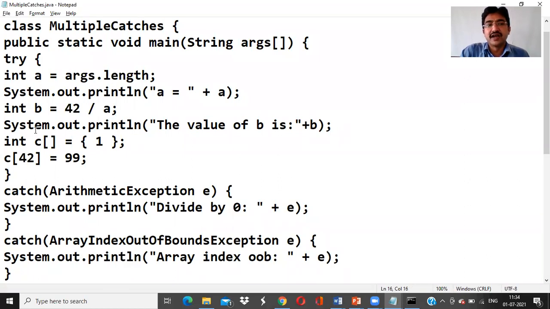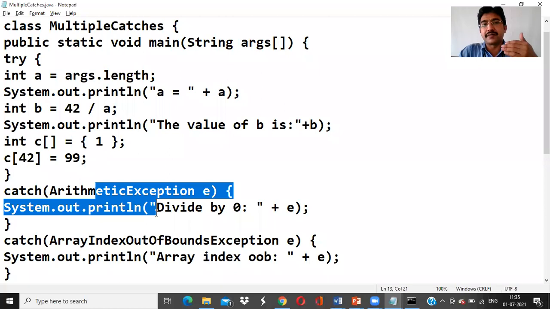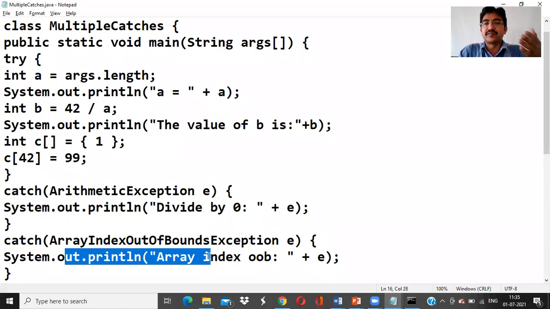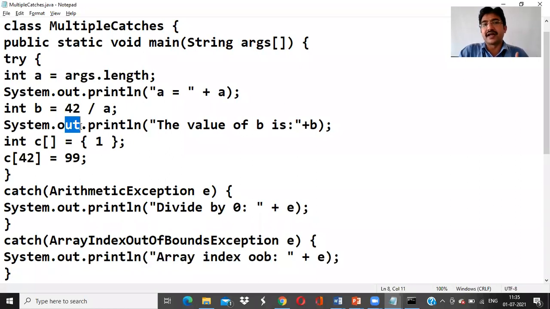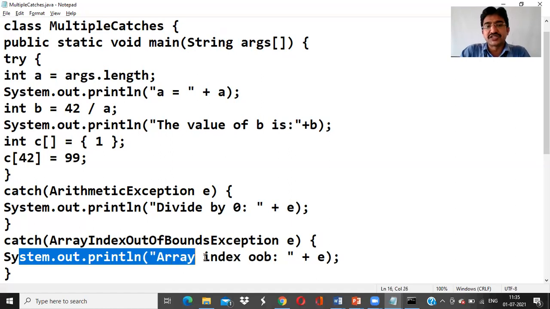Now you may have the doubt: if it is an error, it raises the exception, what about this other exception? It's not being raised. Whenever an exception is raised, it automatically throws that exception, and that particular catch block will catch that exception, execute it, and display the message. And the rest of the code means it is coming out of the try. Once the exception is handled, it will come out of that line and display that respective exception, and once it has displayed the exception, it goes for the normal execution process.